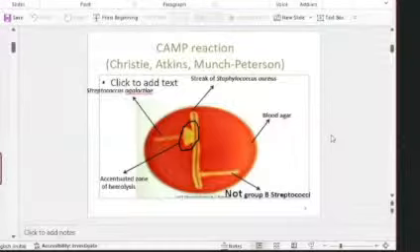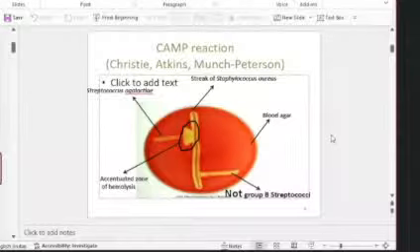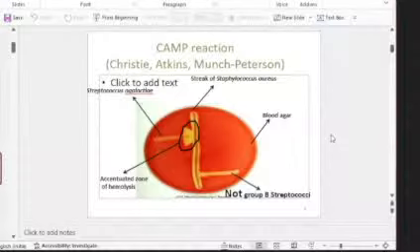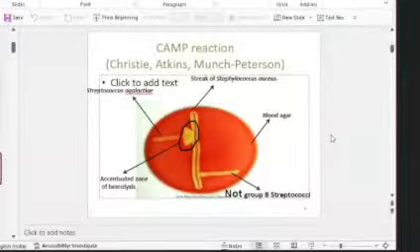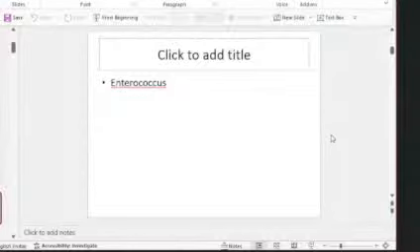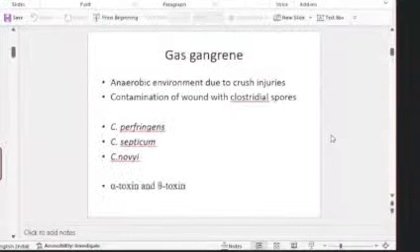Then what happens on incubation? You can see an increased zone of hemolysis. That's all. Okay, so it's done on blood agar, perpendicular to each other. You are drawing Staph aureus and Strep agalactiae. So next day after incubation, you see an increased zone of hemolysis. Then Enterococcus, again another important streptococcus that you should read up, causing UTI and wound infection. Again, that's important. Gas gangrene can be asked as an essay question.